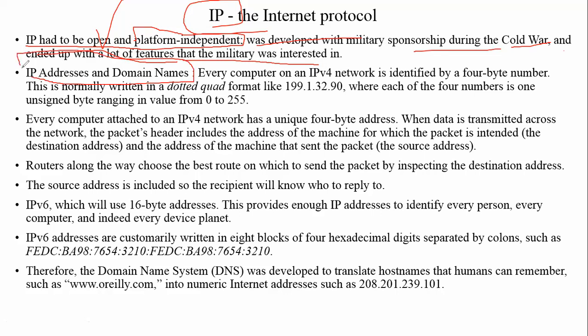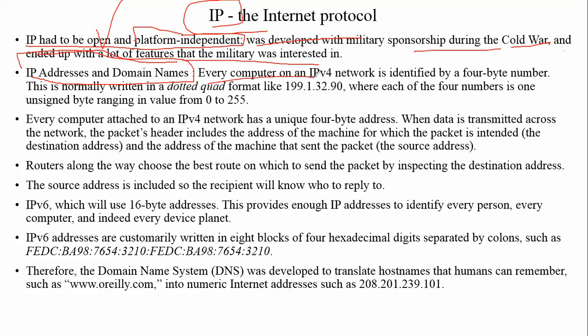Now, IP addresses and domain names. An IP address is nothing but numbers in a quad format, and a domain name is those numbers translated into alphabets or a string format, because we cannot remember the IP address of each and every computer or device, but we can easily remember a name.